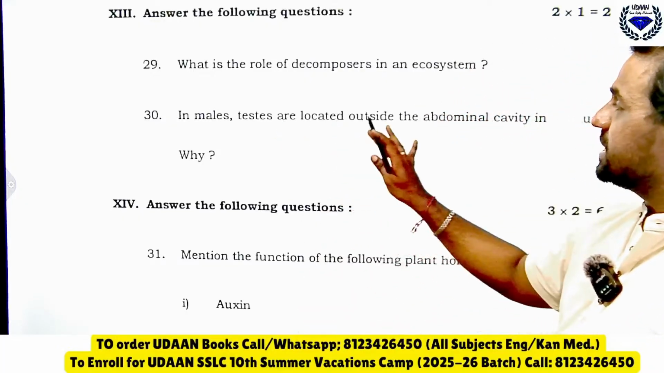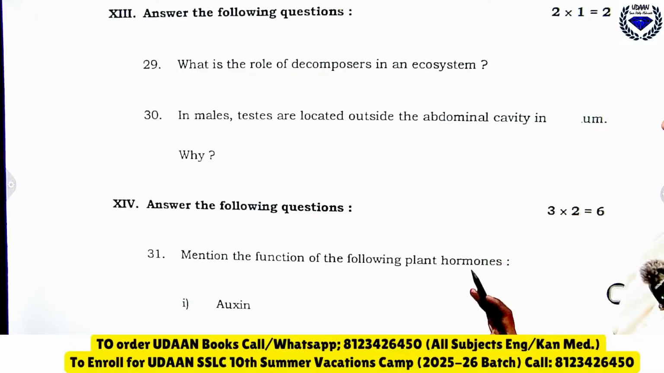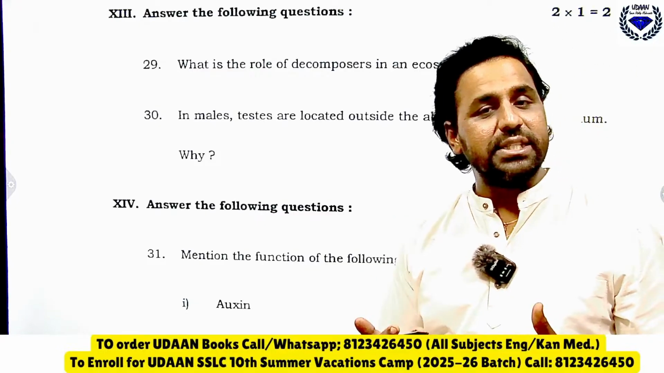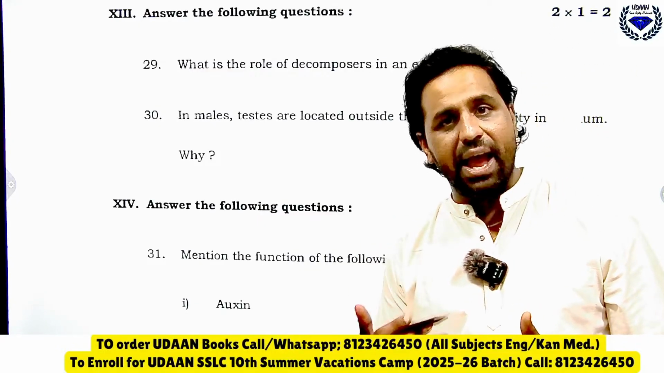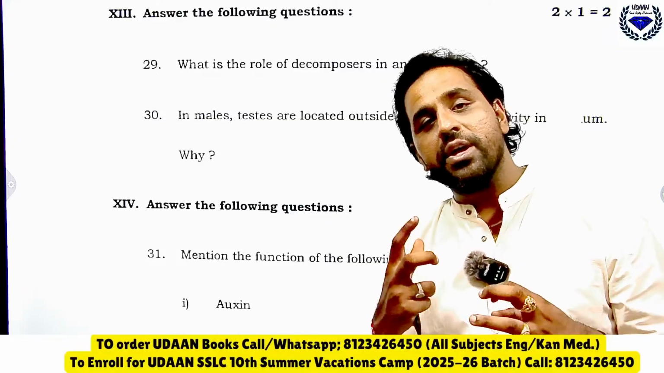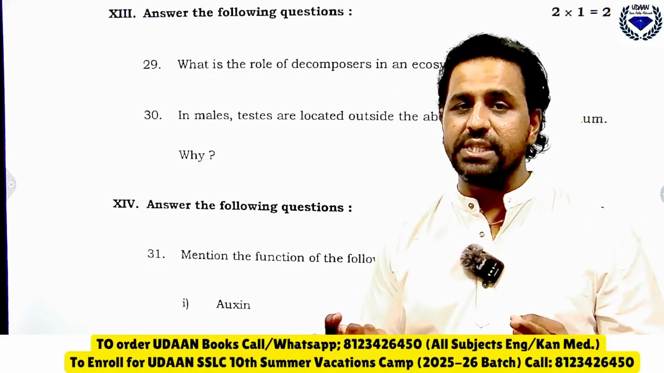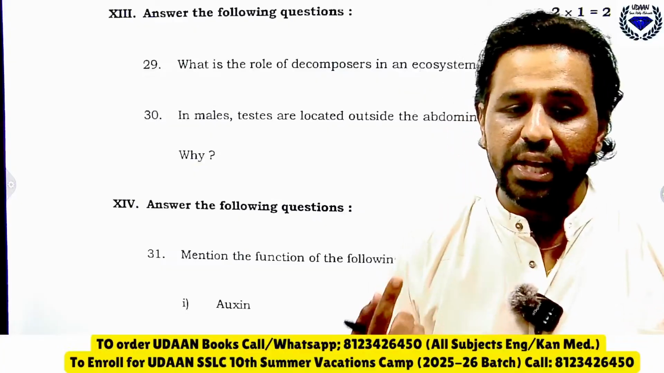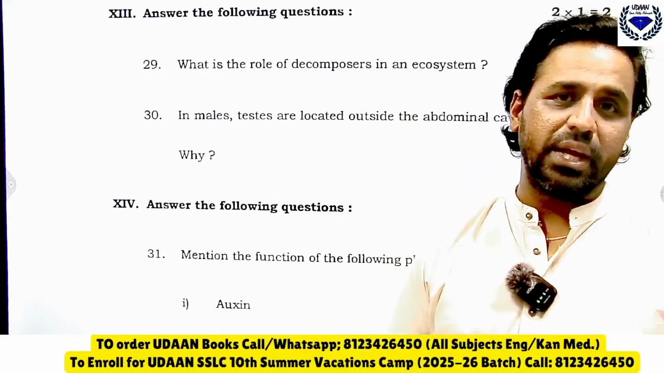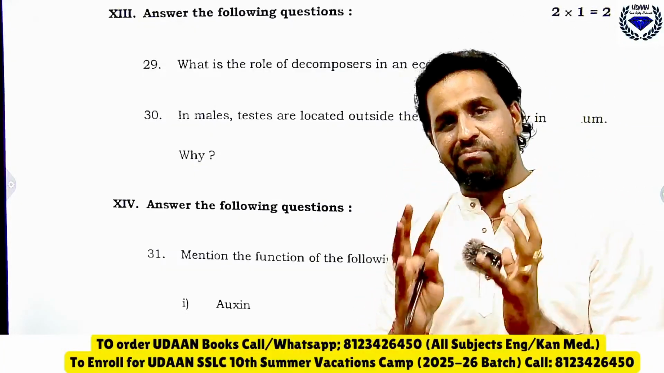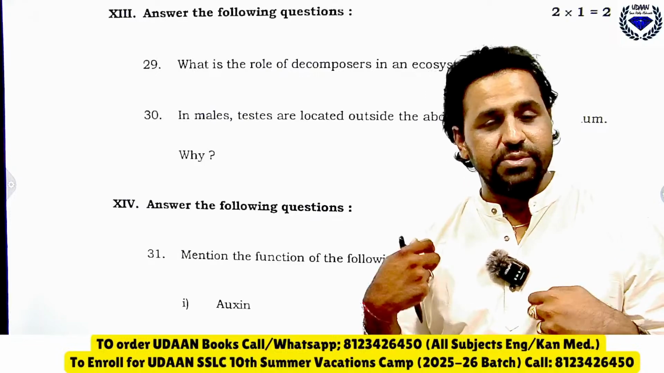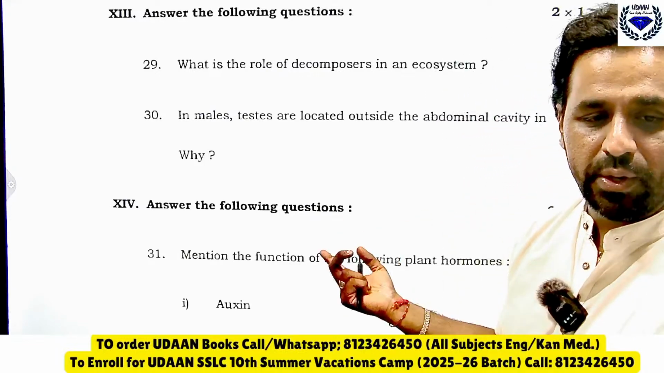In males, testes are located outside the abdominal cavity. Why? See, you know that testes are located outside the abdominal cavity because the production of sperms requires lower temperature than the body temperature. ನೆನಪಿಡ್ಕೊರಿ, sperm ಪ್ರೊಡ್ಯೂಸ್ ಆಗಬೇಕಂದ್ರೆ ಟೆಂಪ್ರೇಚರ್ ಕಡಿಮೆ ಇರಬೇಕು, ಆವಾಗ ಸ್ಪರ್ಮ್ಸ್ ಜಾಸ್ತಿ ಪ್ರೊಡ್ಯೂಸ್ ಆಗ್ತಾವಂತೇಳಿ ನೆನಪಿಡ್ಕೋಬೇಕು.